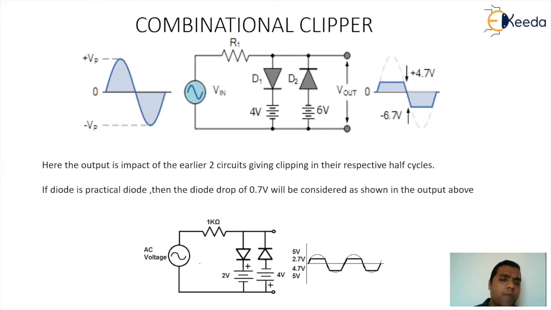Now, if I just change the potential, you can see in the lower section, if I make a variation in the voltage, the variation in voltage will give you a variation in the clipping level of the signal. So this is the basic background of the combinational clipper.